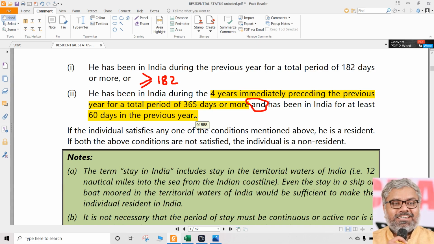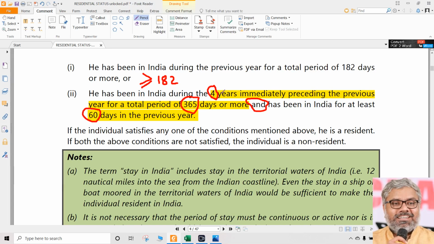Then, that is not enough. We have to also check whether he stayed for 365 days or more during 4 years immediately preceding the previous year. So we have to check total how many years? 5 years. Why? First of all, whether in the previous year that person stayed for 60 days or more or not, we have to check. In the previous year, 60 days. Yes? Okay, done. Then we have to go back further 4 more years.